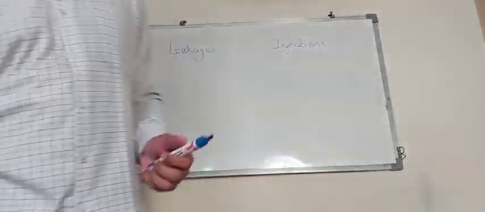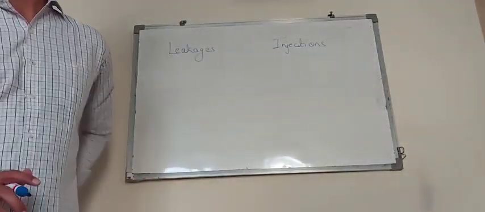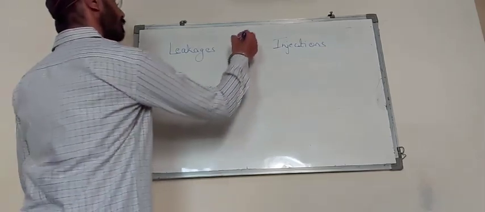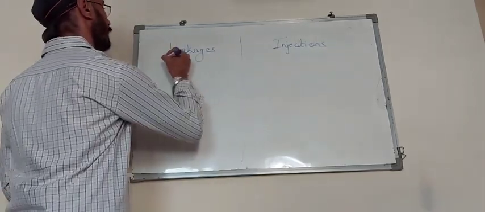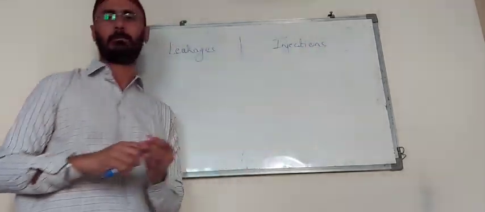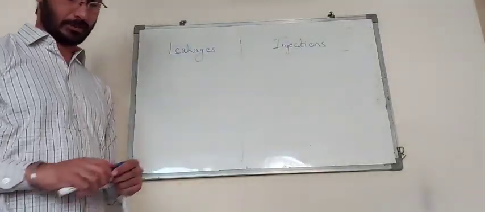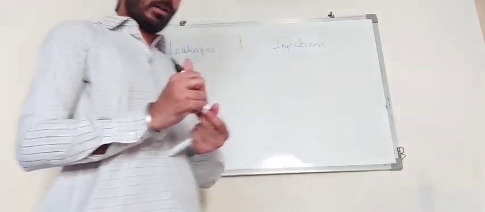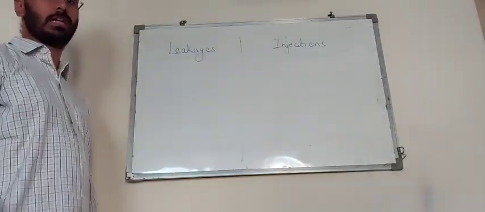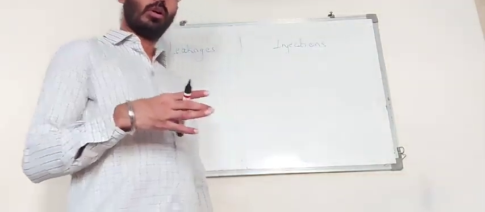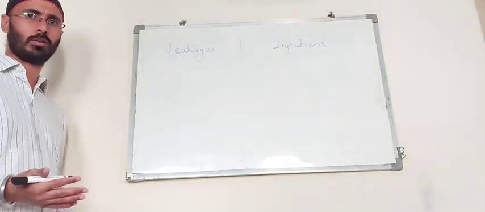So over here, when we talk about the leakages and injections, let us understand it with a very simple example. When we talk about the leakages, see what happens: out of whatever income we have earned, we will save certain income from that.